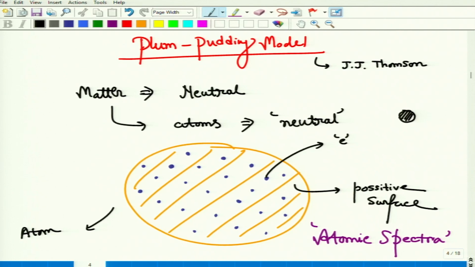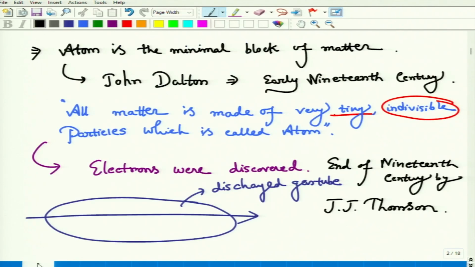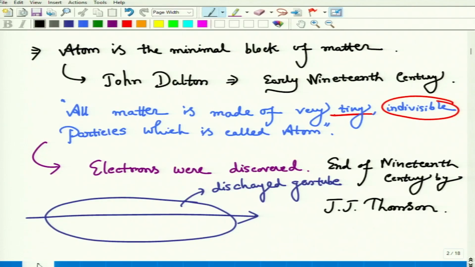But up to this, what was the basic introduction? First Dalton proposed a theory of the atom, that the atom is the indivisible part of matter, but later J.J. Thomson found the existence of the electron, the charge and the mass of the electron, which evidently proved that the atom is not the indivisible part of matter.